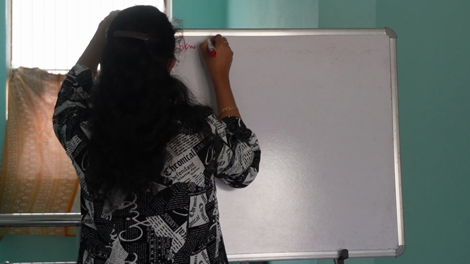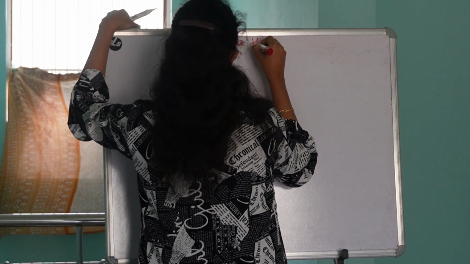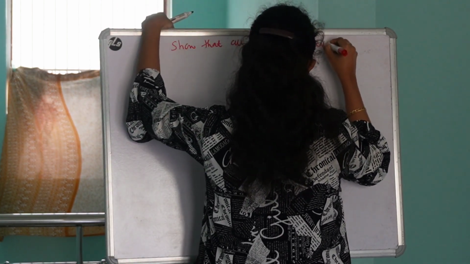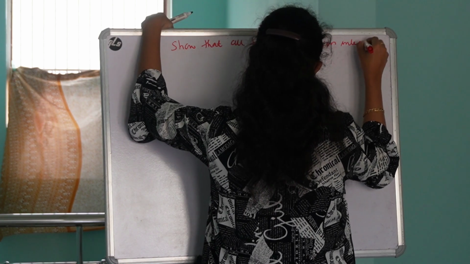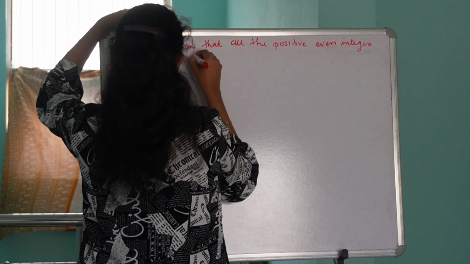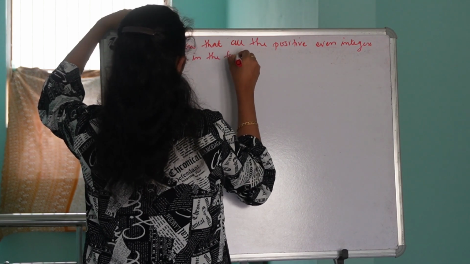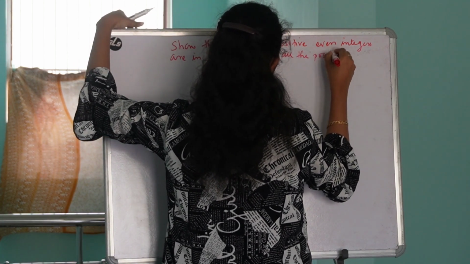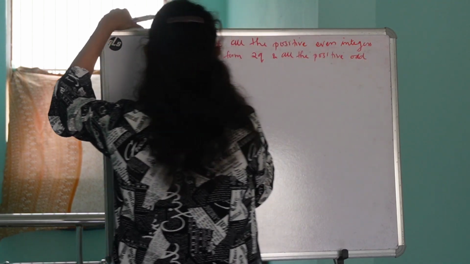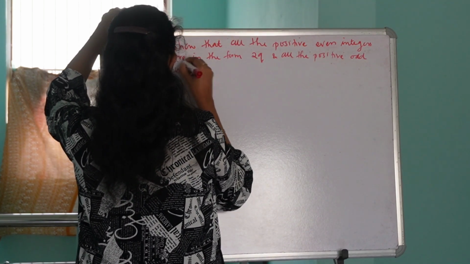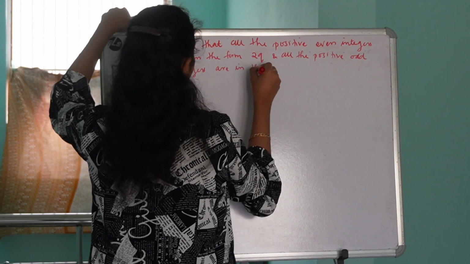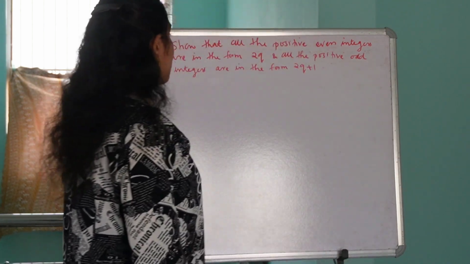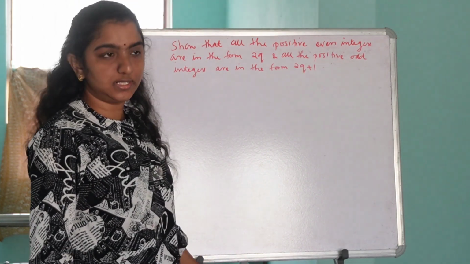Show that all the positive even integers are in the form 2q, and all the positive odd integers are in the form 2q plus 1. So this is a type 1 question.